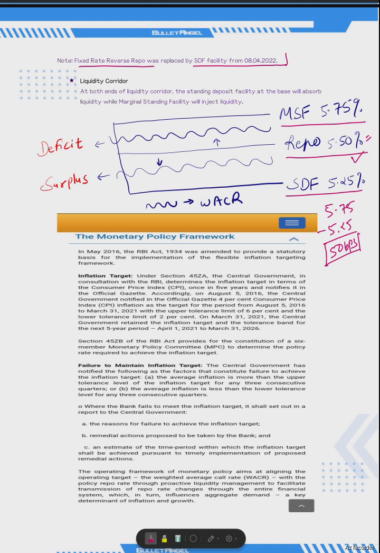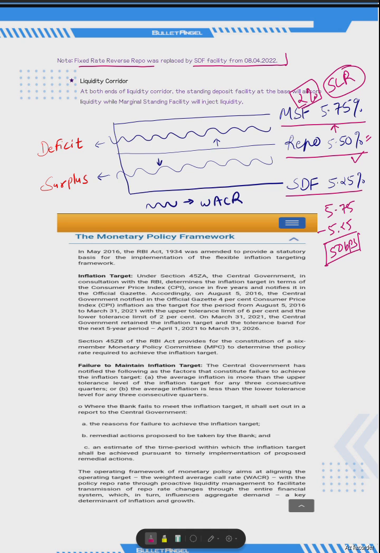As of now, your SLR is 18%, but out of those 18%, you can use 2% to borrow funds from RBI in a way that you can place those SLR securities with RBI. So that will result in a reduction of your SLR from 18 to 16%. That's why your marginal standing facility rate is higher than the repo rate, because you are dipping into your SLR bracket. So it's a maximum of 2% of NDTL that your MSF can be, and that's why its rate of interest is higher than the repo rate.